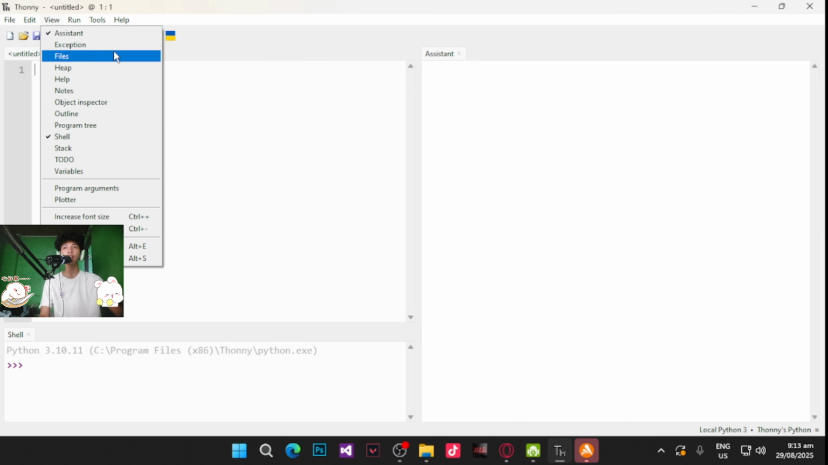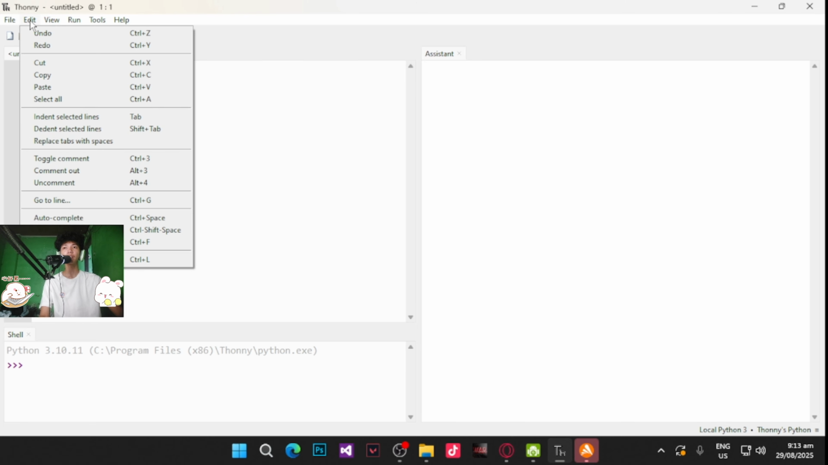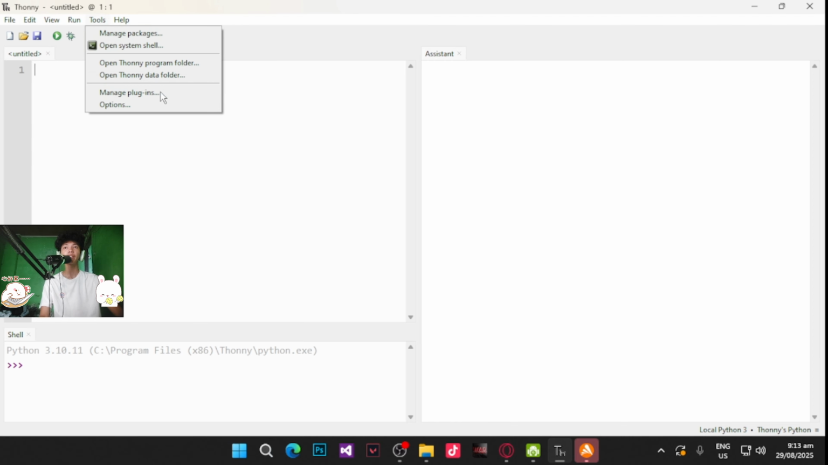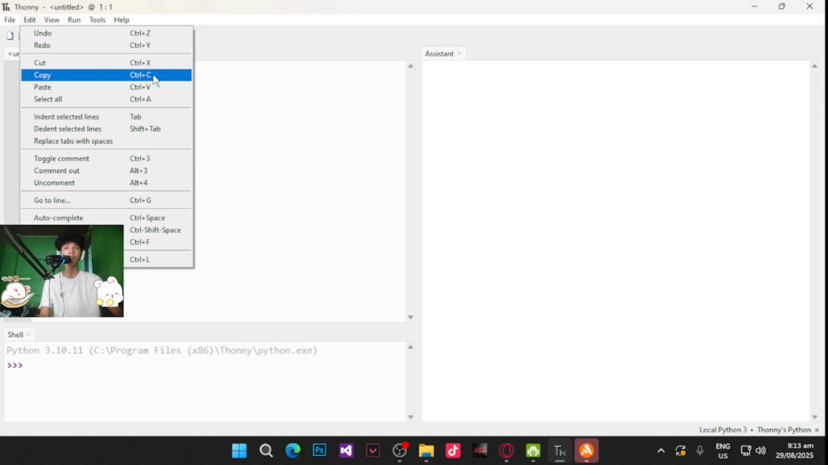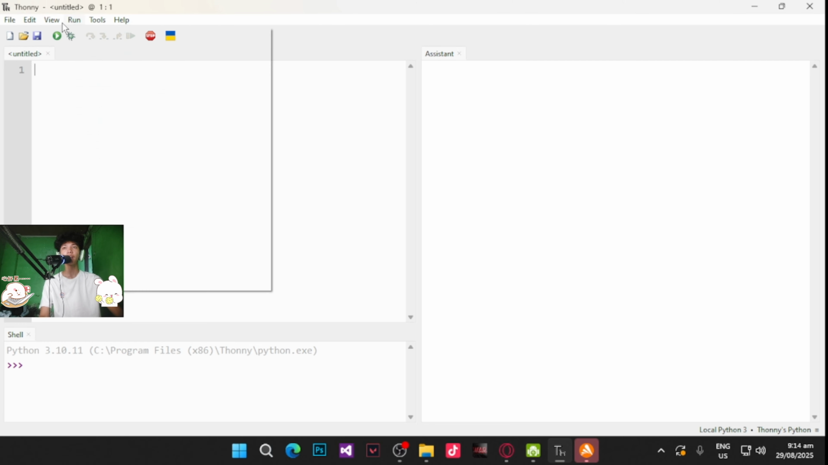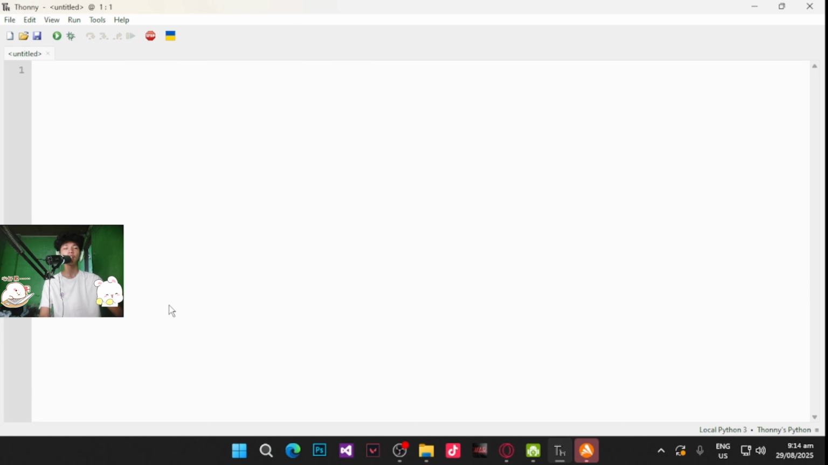And dito naman sa edit, we have undo, redo, cut, copy, paste, etc. And also we have a shortcut here if you want to use it. Nandito yung mga shortcut key niya like Ctrl Z, Ctrl Y. And then sa view naman, if for example, nawala tong assistant shell, nagblanko siya ng white, so you can go to the view and just click assistant and shell, this one, para lumabas ulit siya.